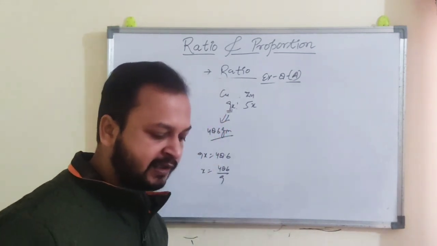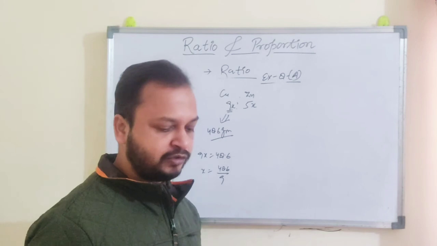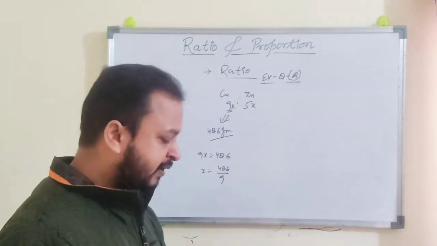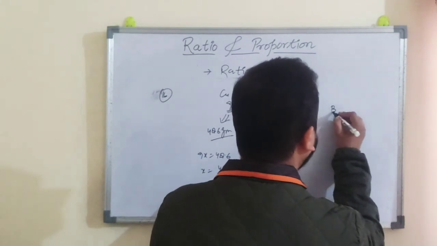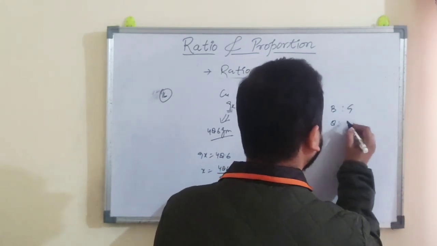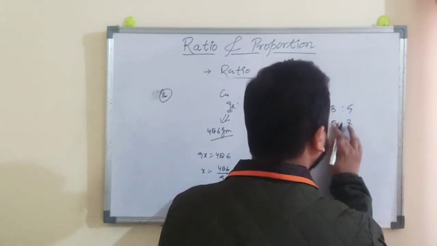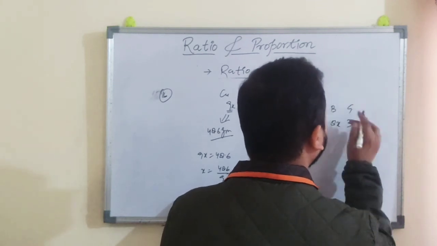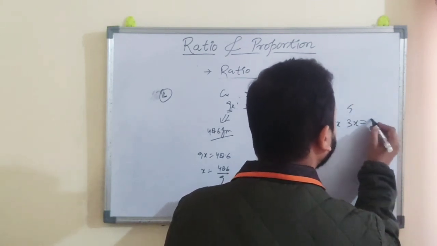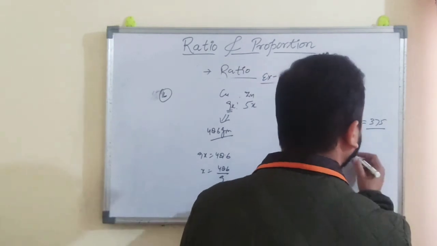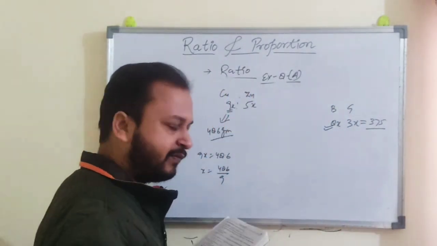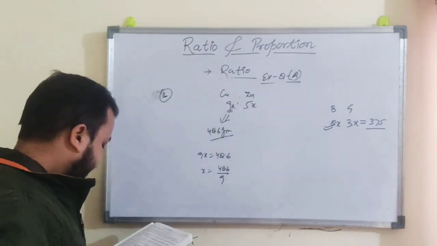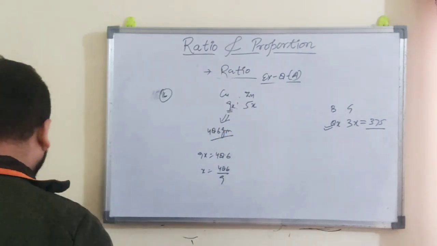The ratio of boys and girls in the school is given as 8:3. Total number of girls is 375. So boys and girls ratio is given as 8:3. Suppose the actual number is 8x and 3x. This 3x value is given as 375. Find out the value of x, then you can find the value of boys. Right? Now come to question number 18.